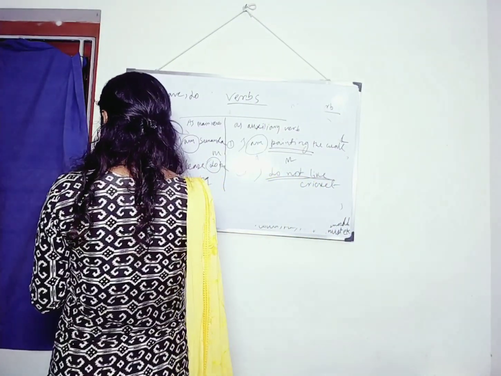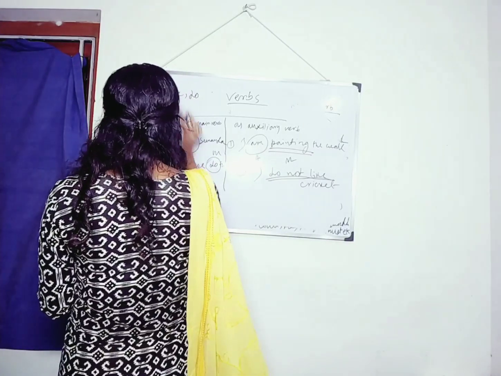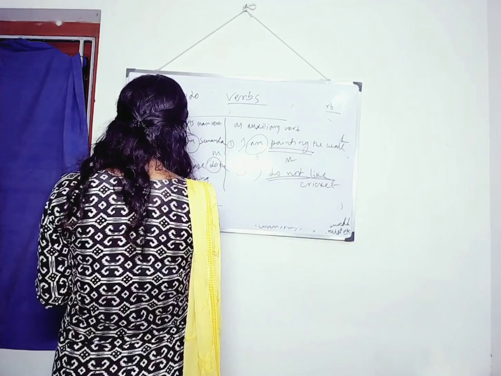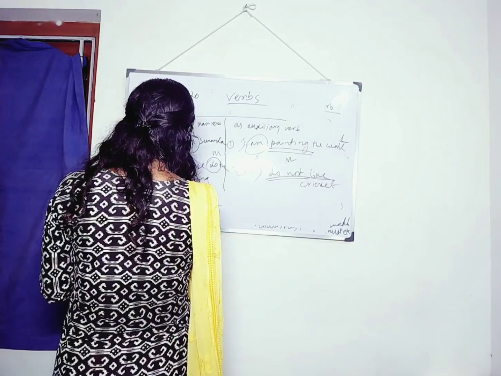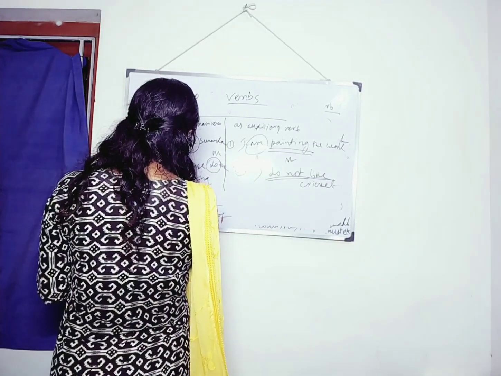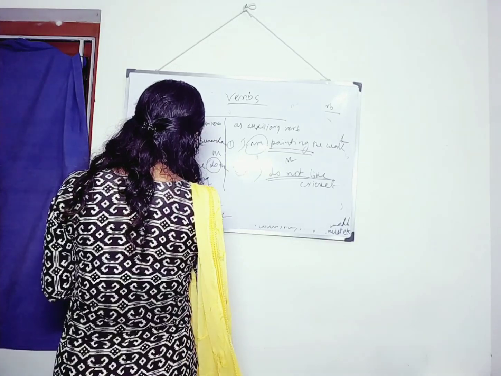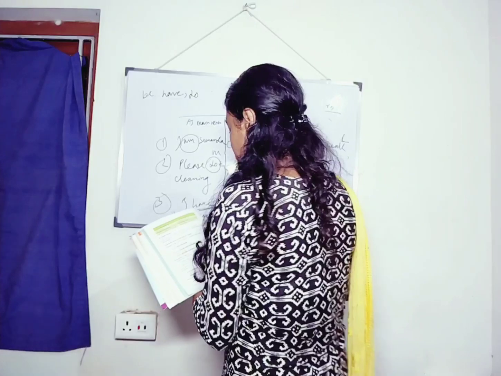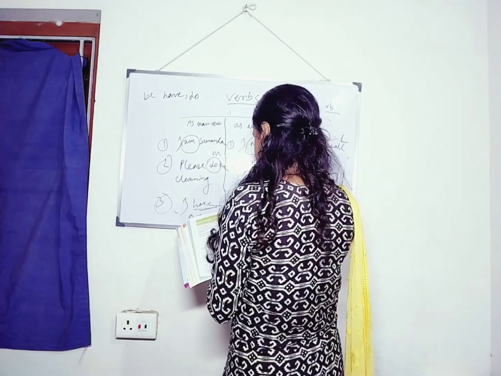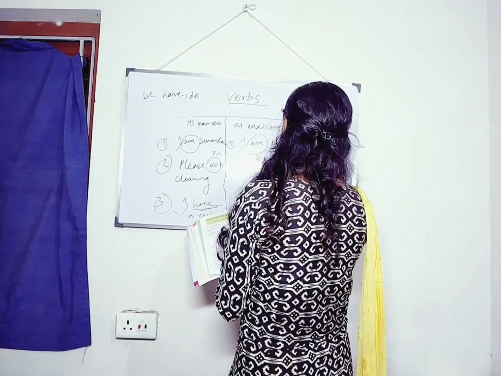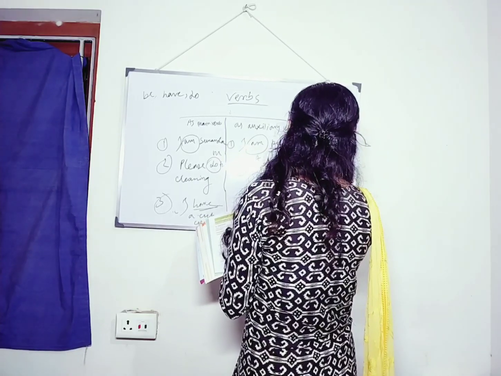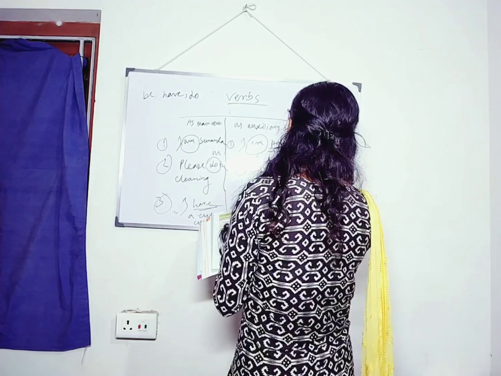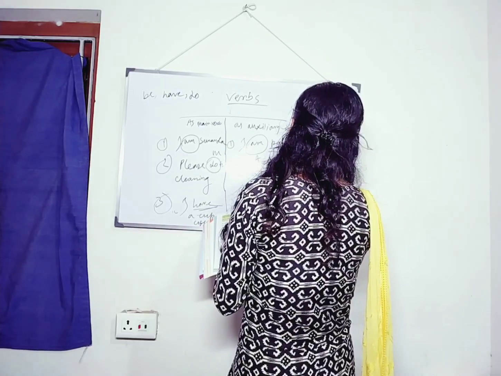The third one is, as we have written have, so I have a cup of coffee. Okay, have is your main verb. I have written a short story.